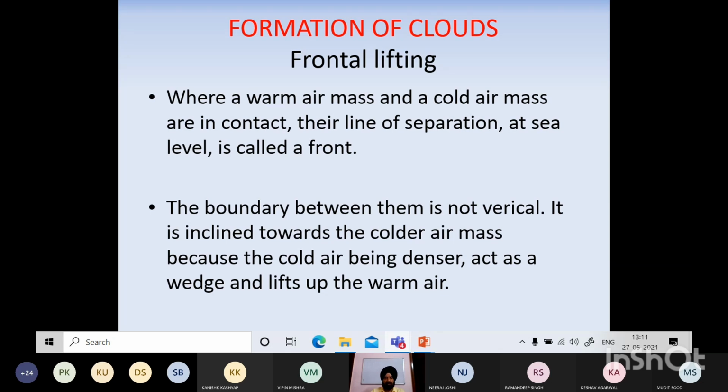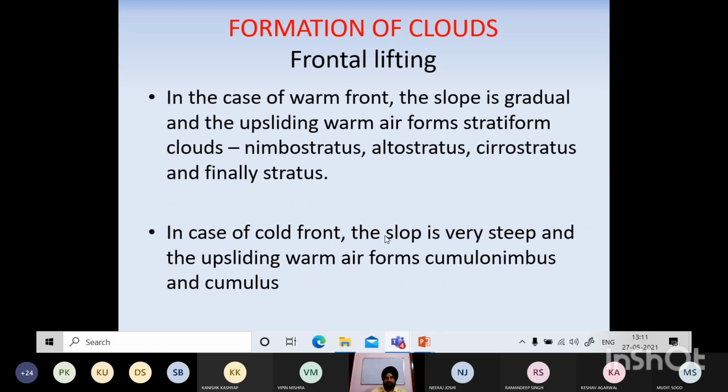So air mass जब हम पढ़ेंगे, you will be able to understand better what are these air mass, front क्या होता है, and what is the weather associated with these type of clouds. So boundary between them is not vertical, it is inclined towards the colder air mass, because the cold air being denser act as a wedge and lifts up the warm air. So in case of warm front, the slope is gradual and the resulting warm air forms stratification clouds.